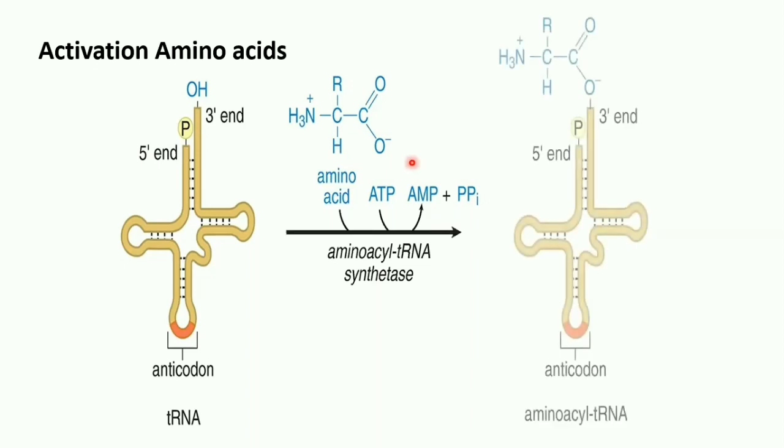In the first step, the amino acid binds with this enzyme and utilizes the ATP to form an enzyme-AMP-amino acid complex, and then it transfers the amino acid to the tRNA to form aminoacyl tRNA. Now if you can see, on the 3' end, the amino acid is bound. So this is the active form of tRNA, or you can say the activated amino acid, because the amino acid is bound to the tRNA. This is known as aminoacyl tRNA.